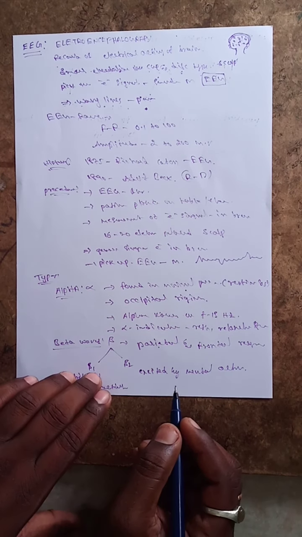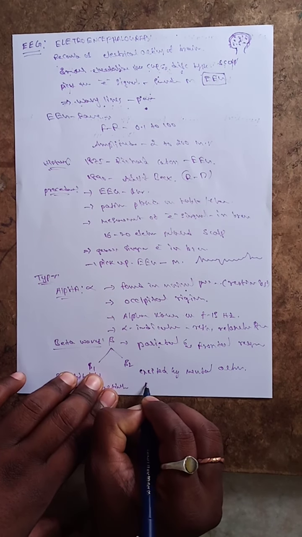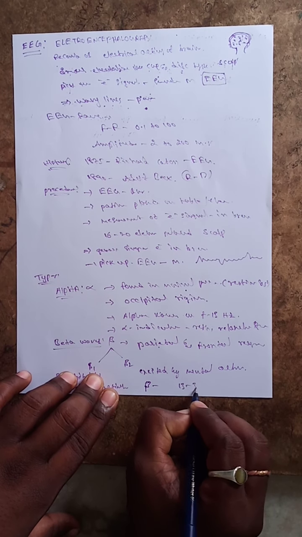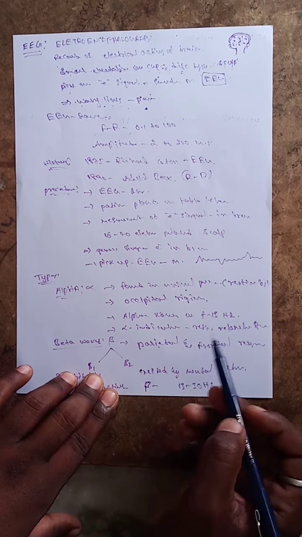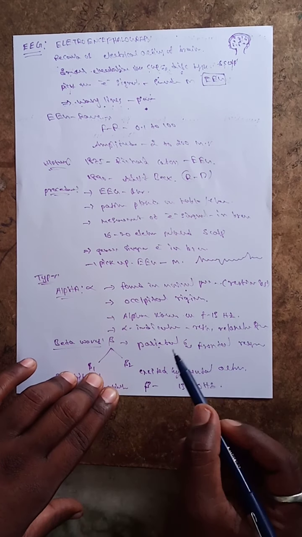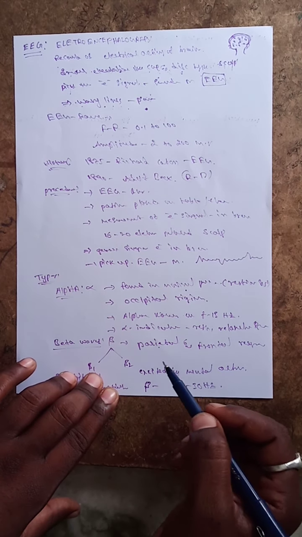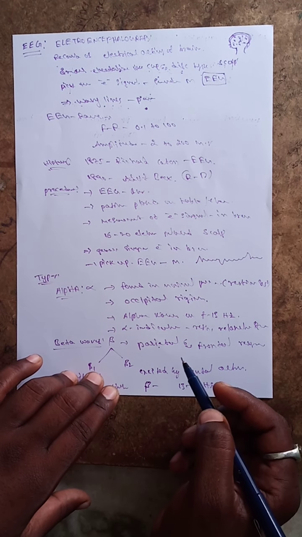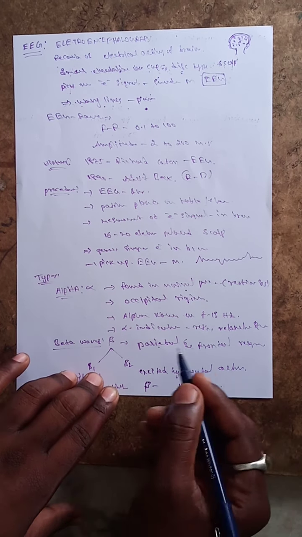So what is the range of the beta waves? They are 13 to 30 Hz. Alpha waves are 8 to 13 Hz, while beta is 13 to 30 Hz. The beta waves indicate alertness, such as when you focus on solving problems.